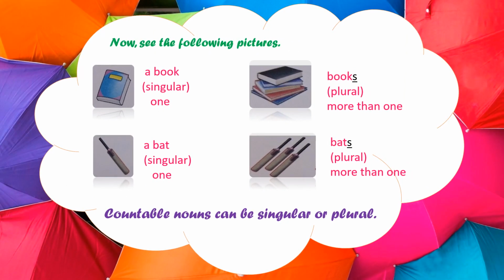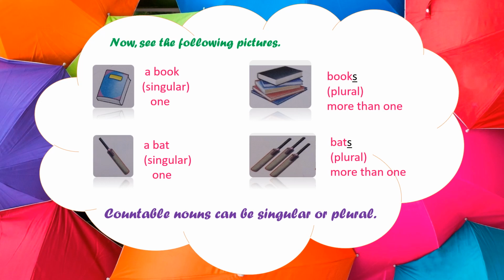Now children, see the following pictures. What do you see in these pictures? See the first picture. It is of a book. One book, right? A book is a singular form of noun as it is only one book. And in the next you can see books, which means plural. Why plural form? Because these are more than one.